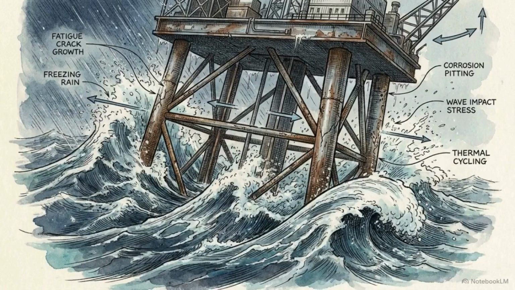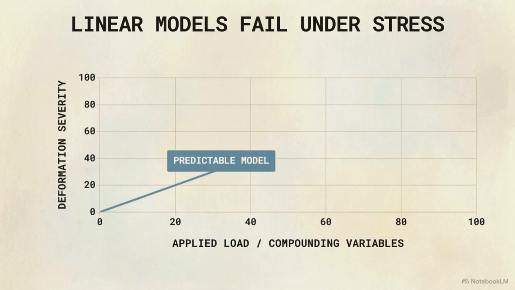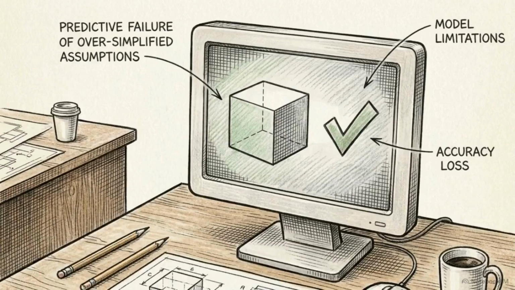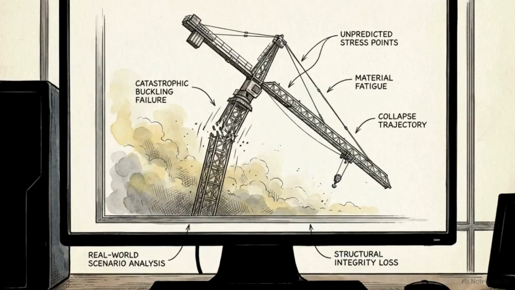They involve extreme temperature variations, violently shifting forces, and the slow accumulation of material fatigue over thousands of hours. When a physical structure faces these compounding variables, simplified mathematical assumptions break down. They assume small, predictable responses in scenarios where reality dictates severe, chaotic reactions. Relying on those simplified computational models in extreme environments results in deep predictive failures, allowing catastrophic structural collapses to occur in the physical world before they are ever caught on a computer screen.